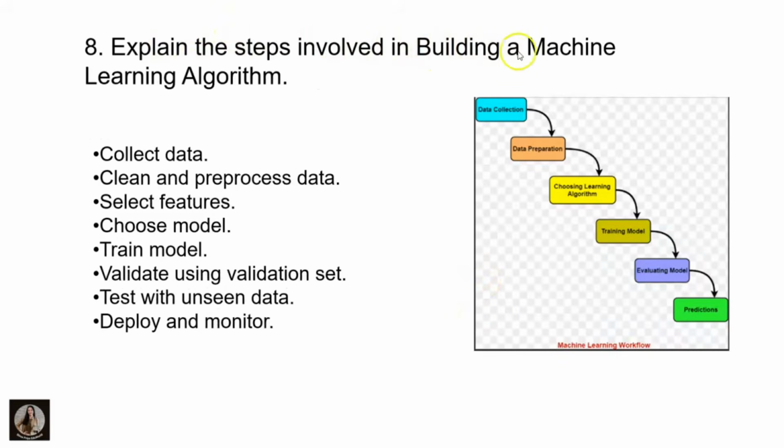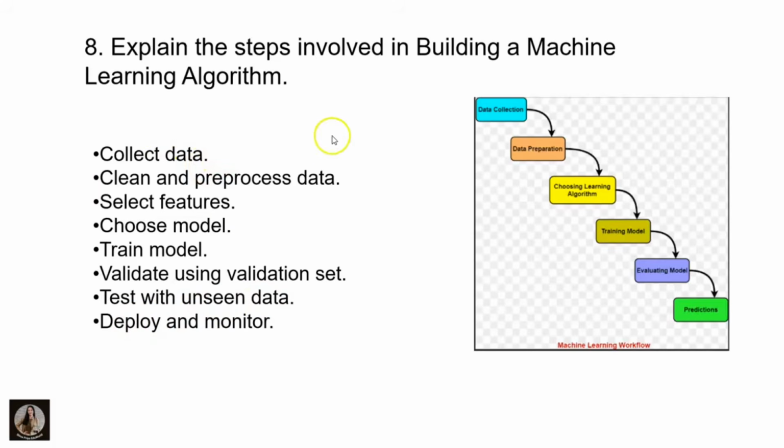Explain the steps involved in building a machine learning algorithm. These are all the steps to building the machine learning algorithm. We have to collect the data, clean and pre-process the data, select the features, choose the model, train the model, validate using a validation set, test with unseen data, deploy and monitor. These are all the steps.